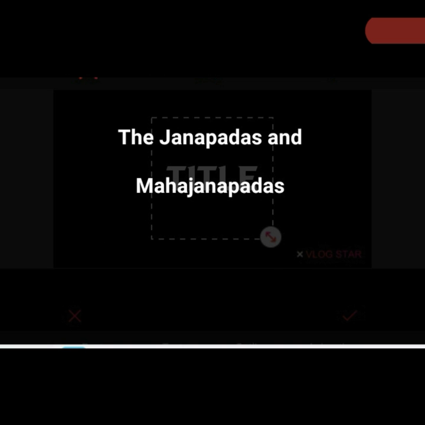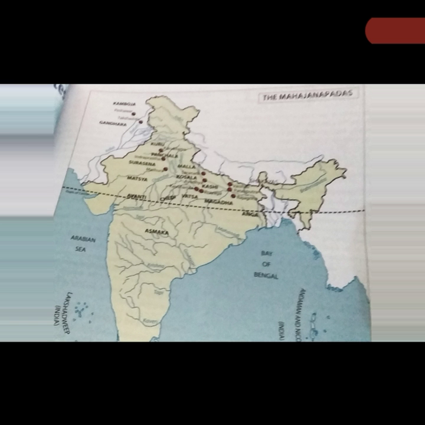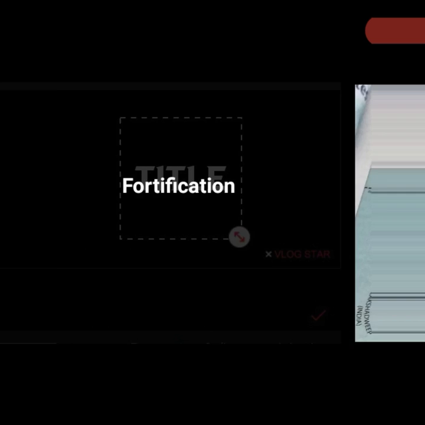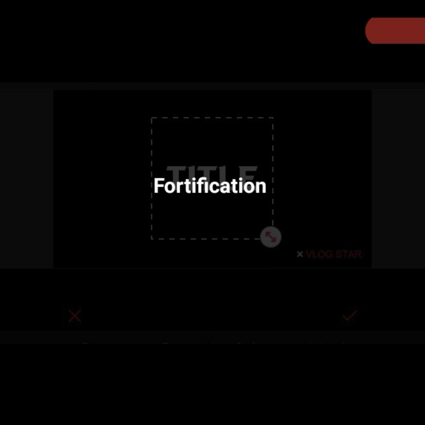Next we will see what republican Mahajanapadas are. In republican Mahajanapadas, people elect their leaders and the leaders will rule them. The most powerful republican Mahajanapadas were the Shakyas and Lichavis. Here the elected members will take the decision. For this, the majority of the elected people have to agree. Then only can they take the decision. Here you can see the main 16 Mahajanapadas.